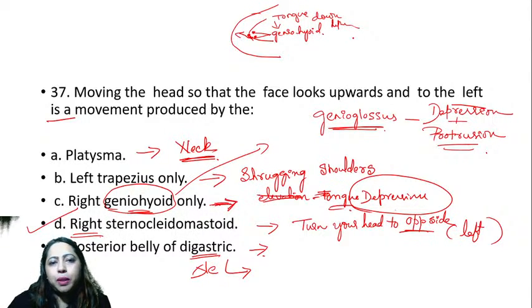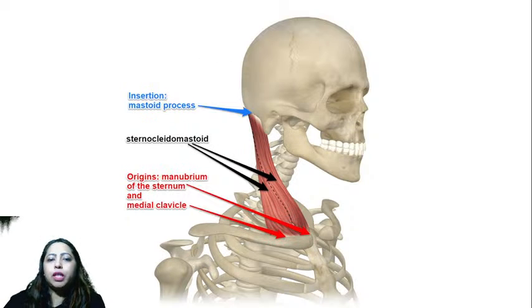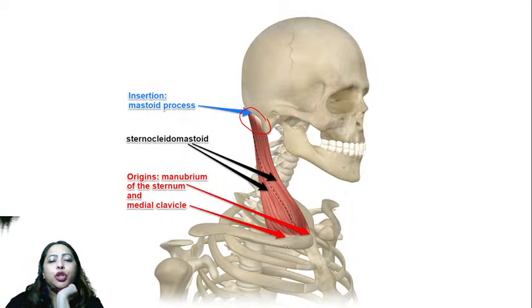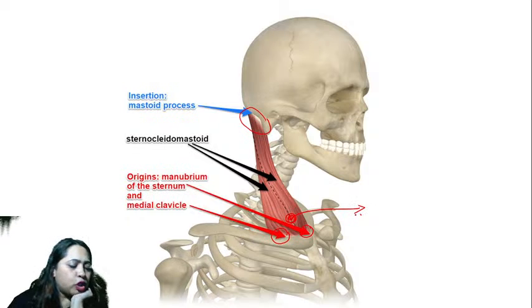Okay. Next one. So this is sternocleidomastoid. You can see the attachment of sternocleidomastoid. You can see the origin. It has two heads, the mandibular head and the clavicular head. So between these two, you can look for which artery?